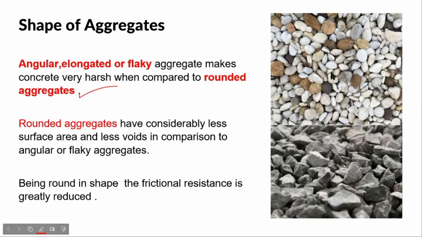Here, these are the rounded aggregates and these are the angular aggregates. The angular aggregates have more surface area and more voids which require more cement paste, whereas the rounded aggregates have lesser voids and lesser surface area, thus it requires less cement paste for lubrication of concrete.